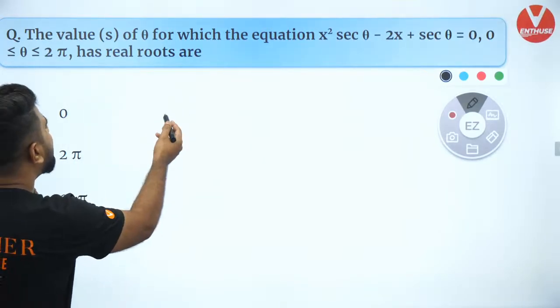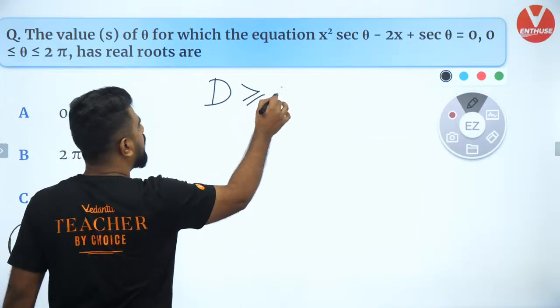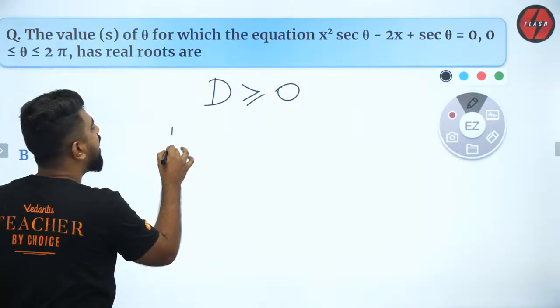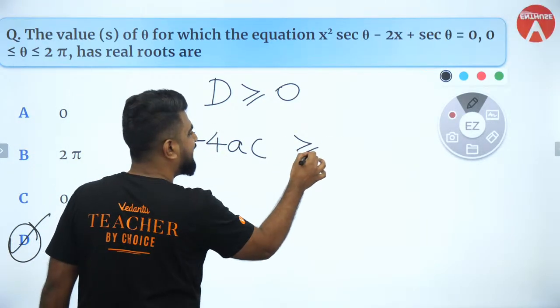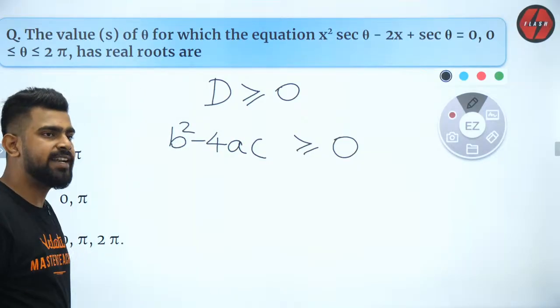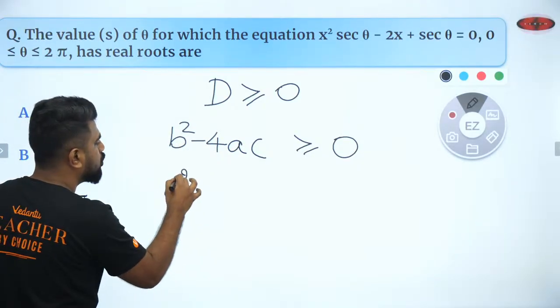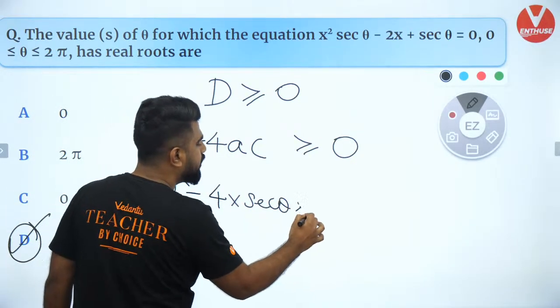So when will you have real roots? Real roots means your discriminant is going to be greater than or equal to 0. So how can it be greater than or equal to 0? You should have b square minus 4ac greater than or equal to 0. Got it? So what is b square? B square is 2 square minus 4 into secant theta into secant theta.